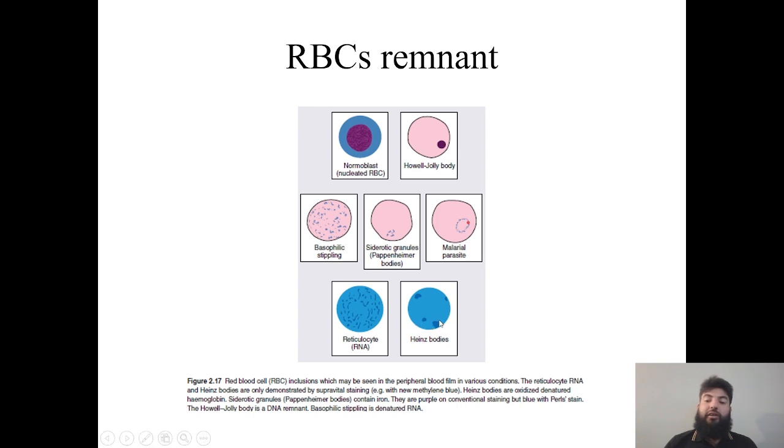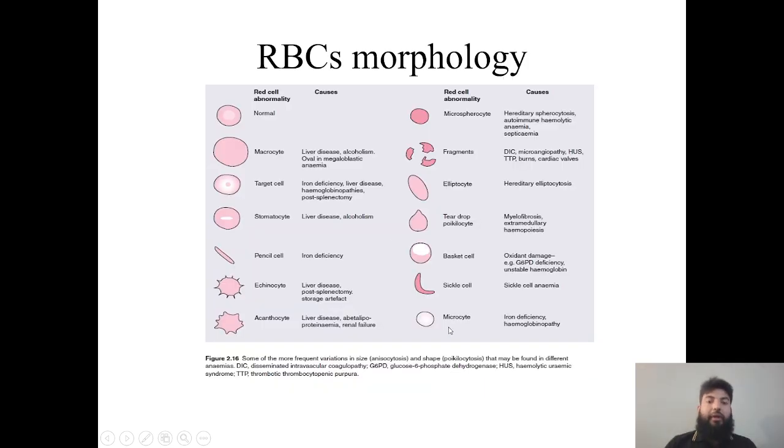We see it in different hemoglobinopathies such as HbS disease, HbC disease. Then I put a slide about the morphology of cells. It's very important to remember these because it's important for the disease diagnosis as well as for the treatment.